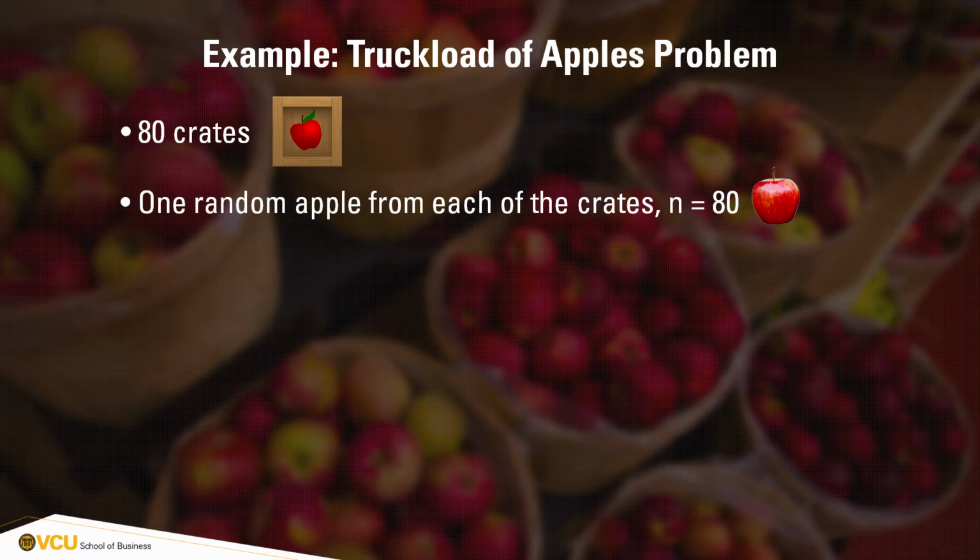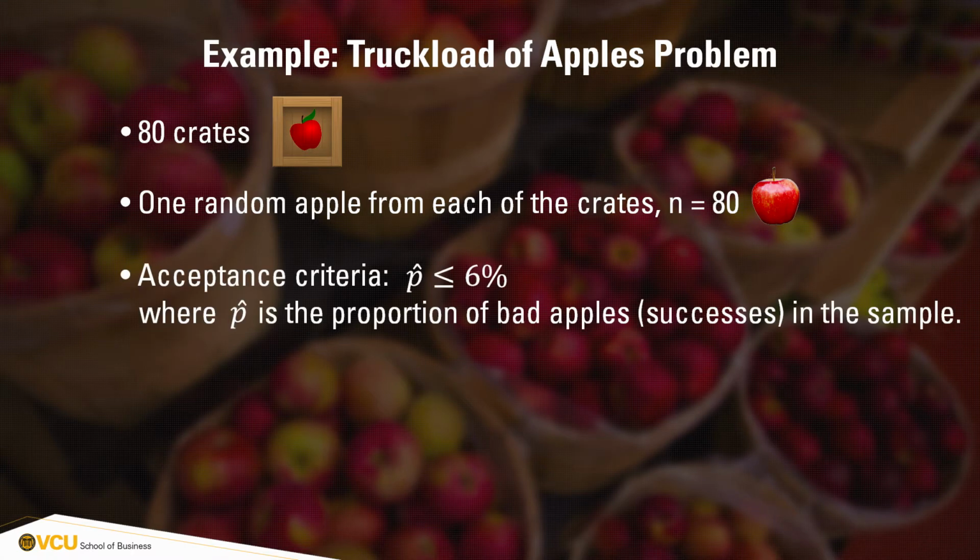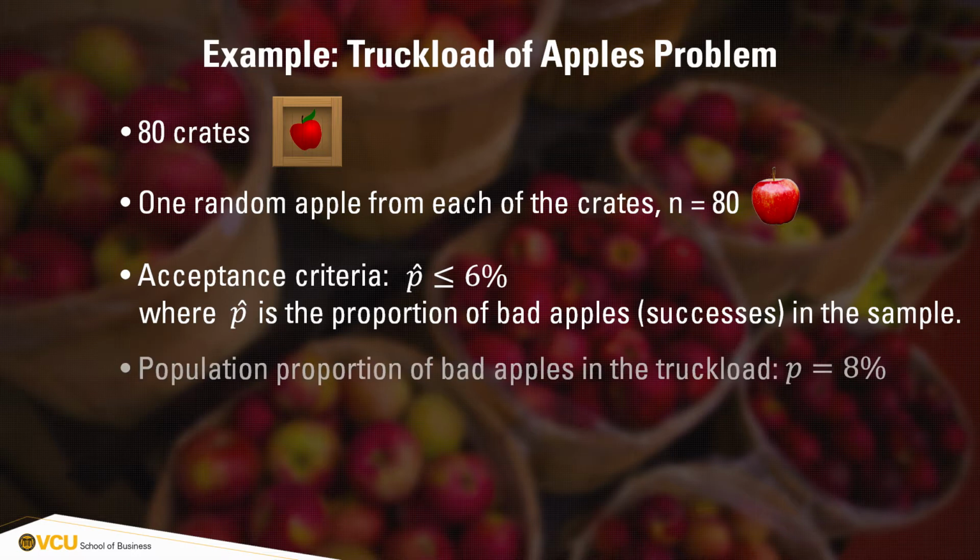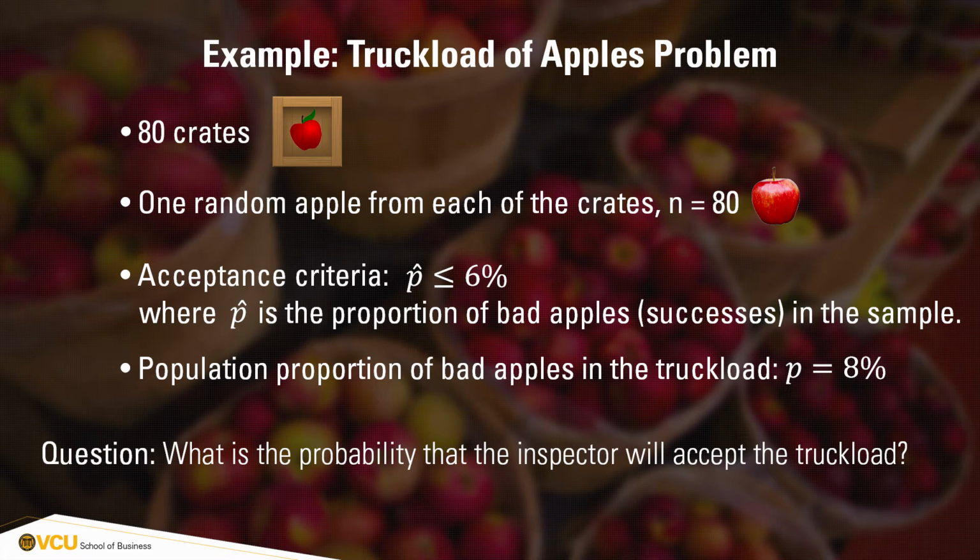By the way, we call this sampling methodology multi-stage sampling. Then, the inspector tallies the proportion of bad apples, such as apples with discolorations, blemishes, worms, and so forth, and if such proportion exceeds 6%, he will reject the whole truckload, bar none. Now, it so happens that you know, because you loaded the truck with your brother yourself, that as many as 8% of the apples in the truckload are actually bad. The question is, what is the probability that the inspector will accept the truckload anyway?